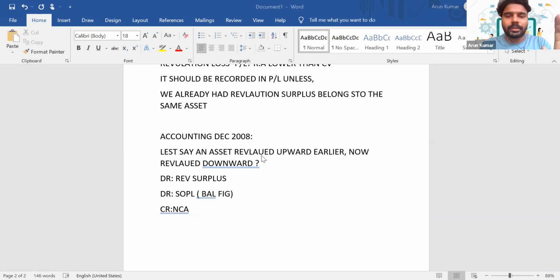Because here the asset has been revalued upward earlier, so there is a revaluation surplus balance. Now the same asset is revalued downward. So first of all, we'll write off that revaluation surplus balance, and anything in excess will get charged to P&L. And obviously, since it's a downward revaluation, it will decrease the value of the asset. That's why I've given a credit of NCA.